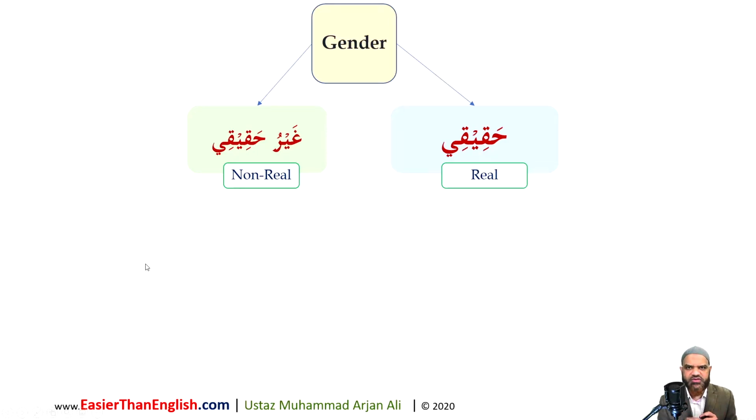The first division we're going to do is the division of real and non-real. Let me explain that very simply. By real, I mean that has a natural gender. The word is referred to something that has a natural gender. Naturally, it is male or female. By non-real, I mean everything else. Any noun that refers to something that does not have a natural gender. For example, table, chair, light, moon, sun, star, they do not have a natural gender. So this is the first division that we are doing. Real, haqiqi, ghayru haqiqi, non-real.